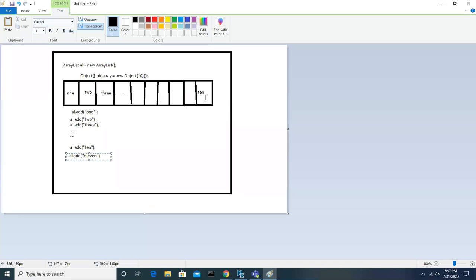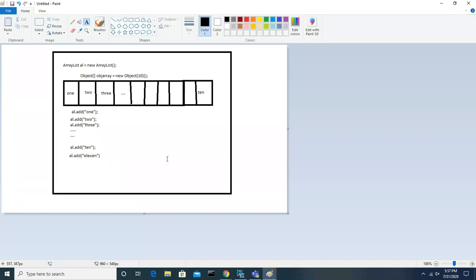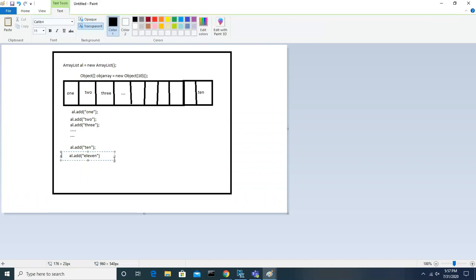But in the collection framework, in array list, they first created this one, right? So now you guys tell me, what can be done? Array list will do something without getting that error. What will it do?